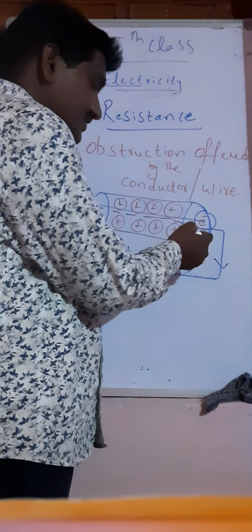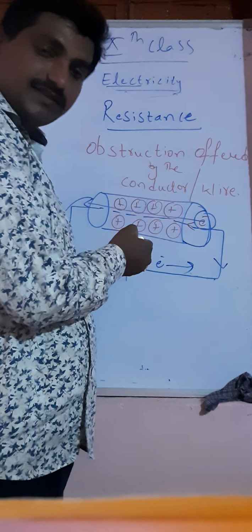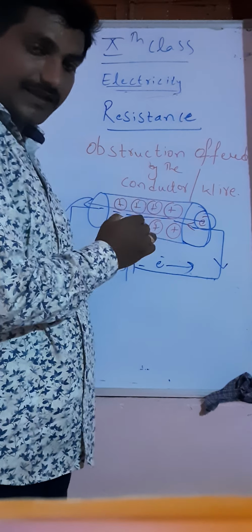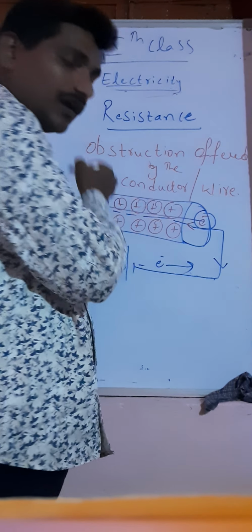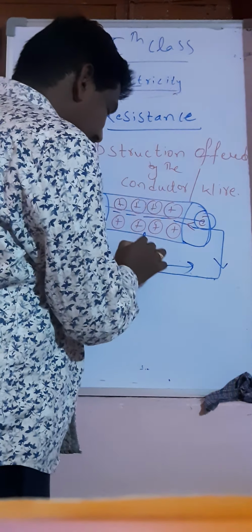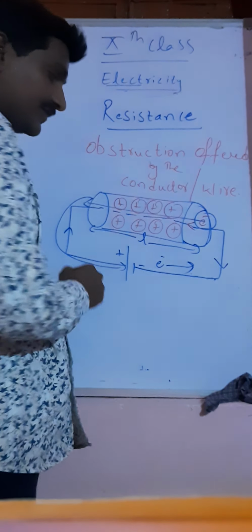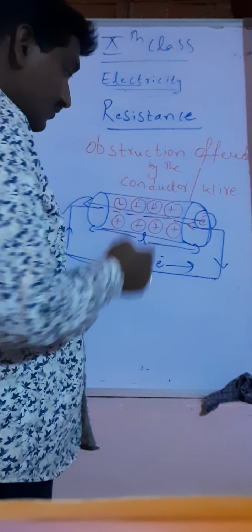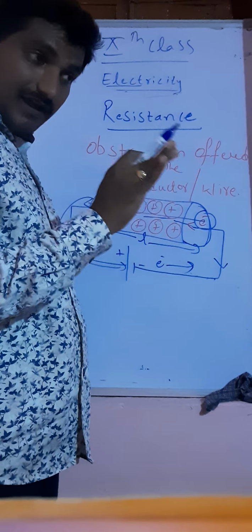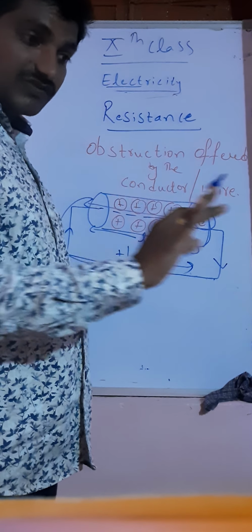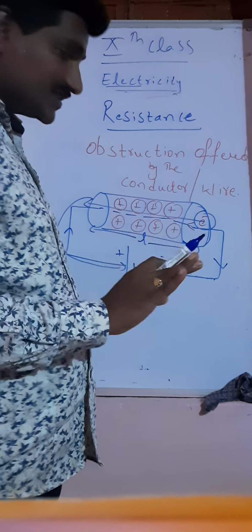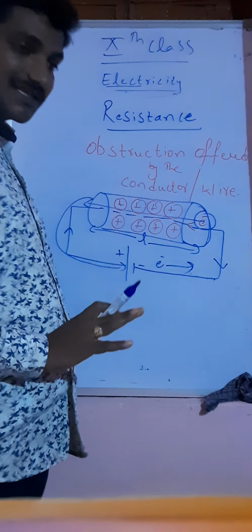One electron suffers many collisions due to these positive charge carriers while it passes through the conductor or wire across its length. So that is the obstruction, the slow motion of the electron distracted by the positive charge carriers.